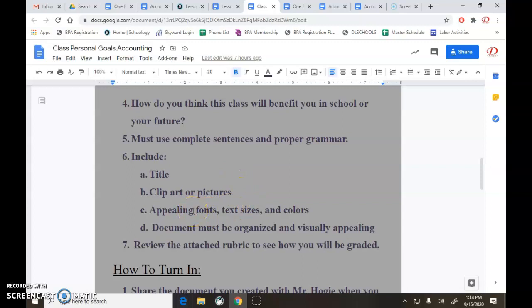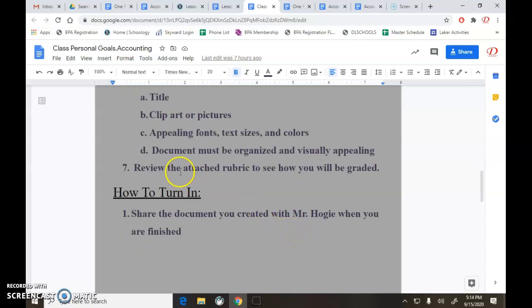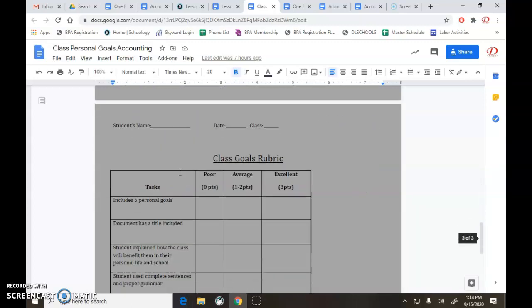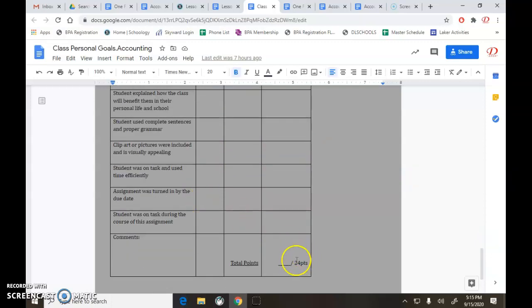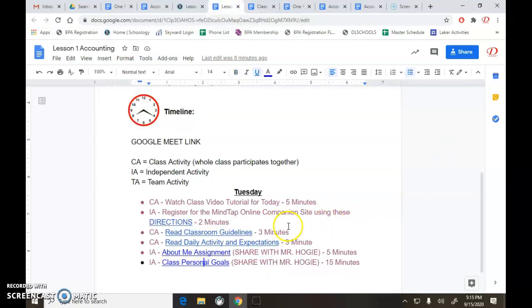Stuff like that. Make the fonts appealing, text sizes, colors, and the document must look organized and visually appealing. So it must be fun to look at. If you look down at the bottom, there's a rubric here. If you keep scrolling, every different section is worth 3 points at a maximum. If you don't do it, you get a 0. This assignment is going to be worth 24 points. If you have any questions, please send me an email.